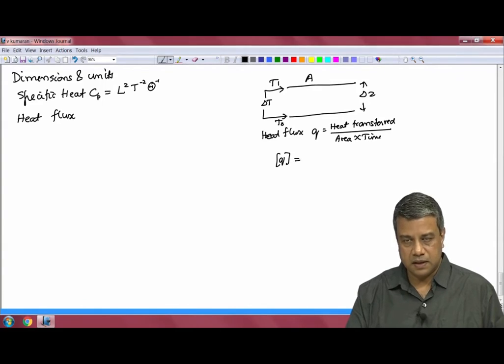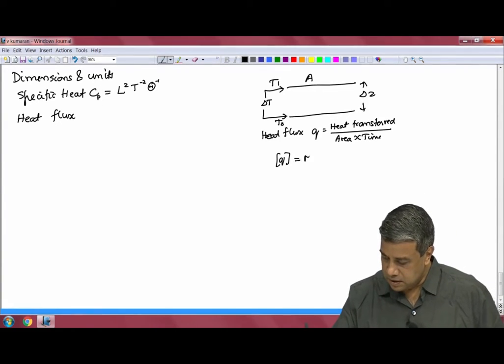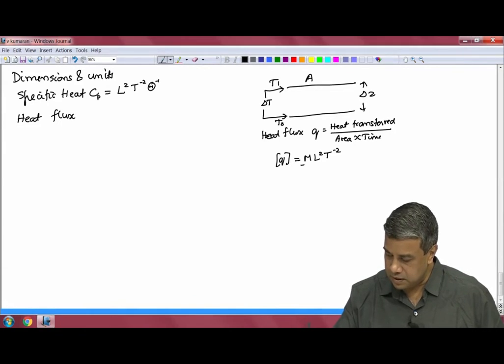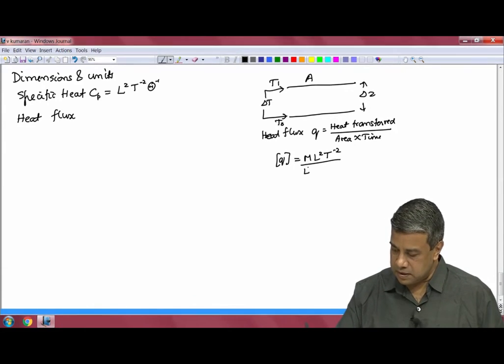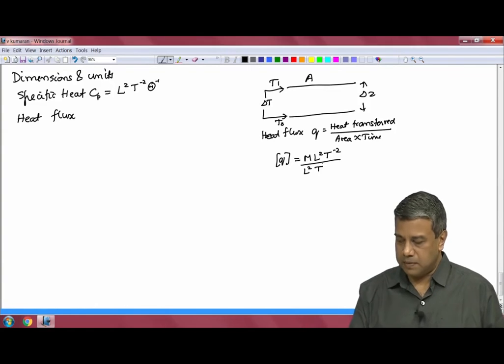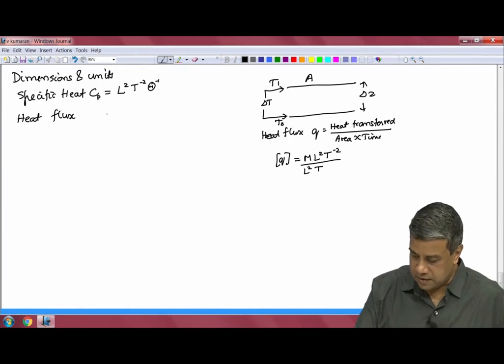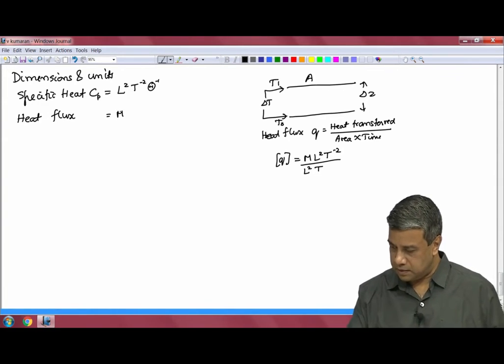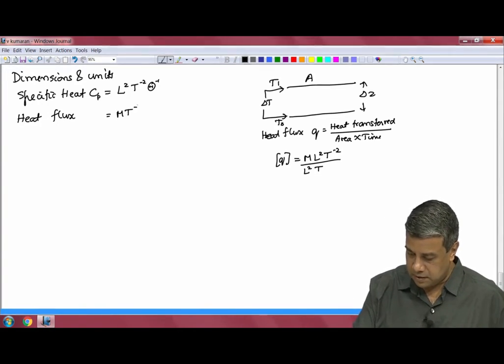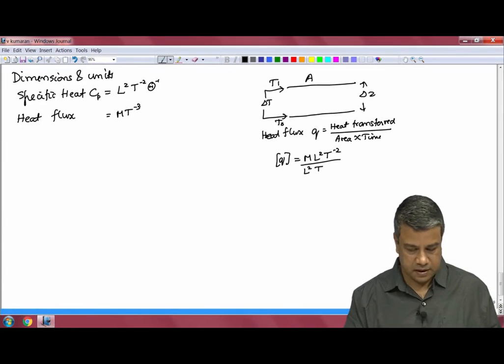Heat transfer is basically an energy, so it has dimension m L square T power minus 2. Area has dimension length square and time has dimension time. So, therefore, the dimension of heat flux is going to be equal to m T power minus 3. That is the dimension of the heat flux.